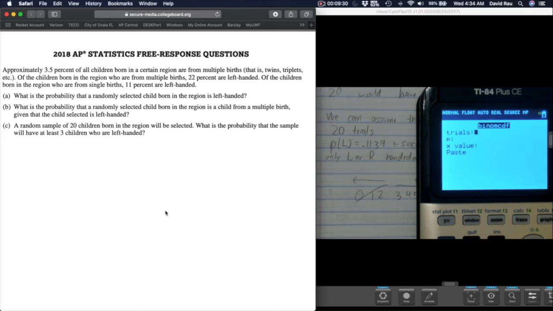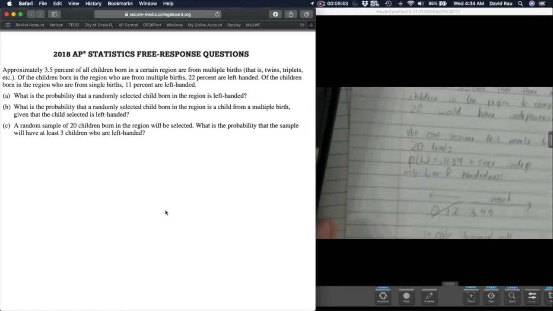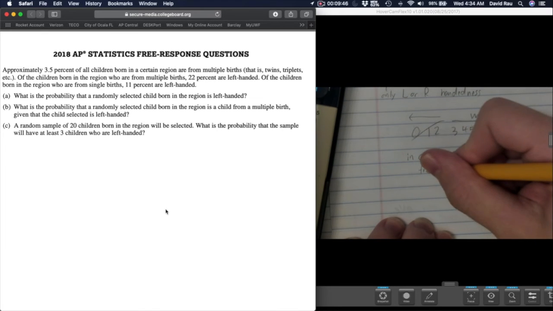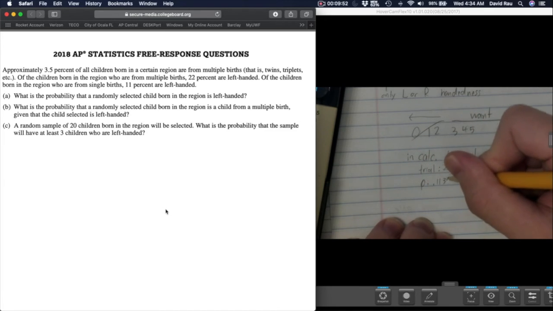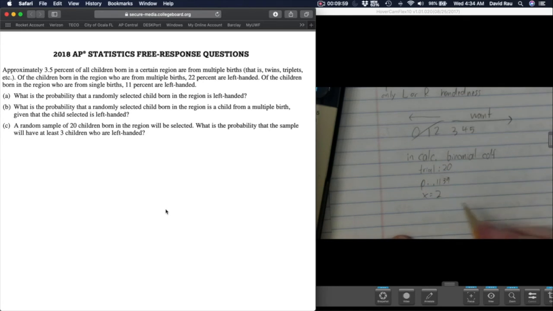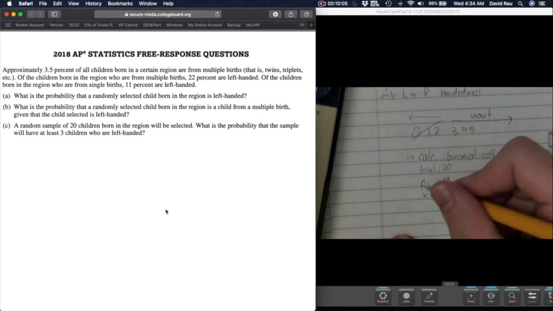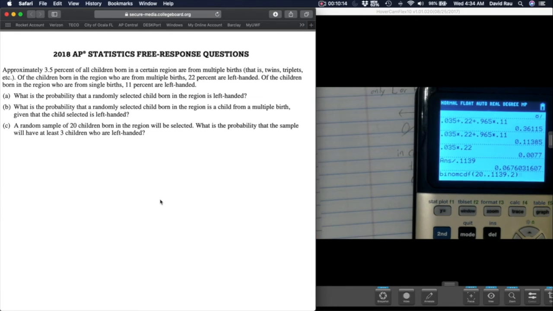If you're going to go to the calculator and do some work here, you might want to say in writing that you used binomial CDF, and you want to write down what you put in the calculator. Trials was 20, probability was 0.1139, and since it's CDF, you want to set the x value to 2. Now what that's going to do is calculate the value of being 2 or less. Now that's what we don't want. Okay, that's me putting all that into the calculator.